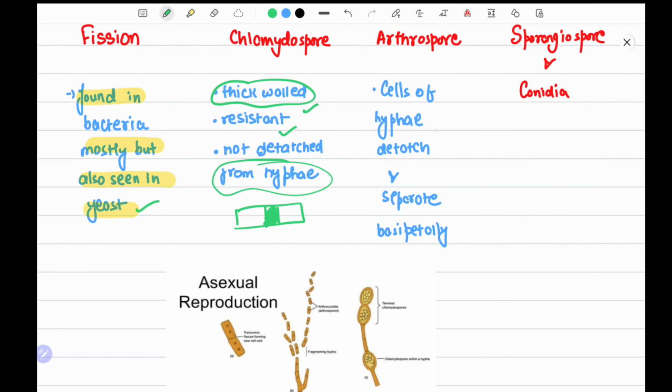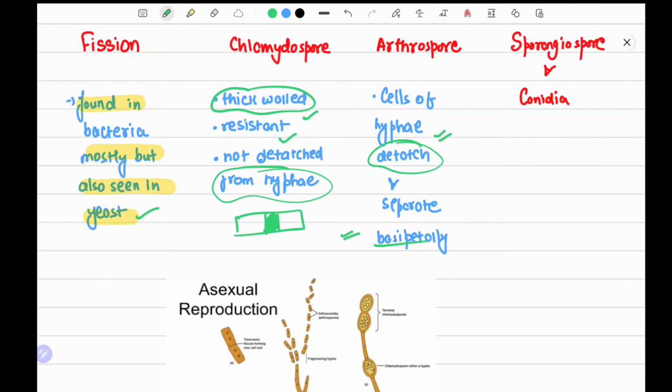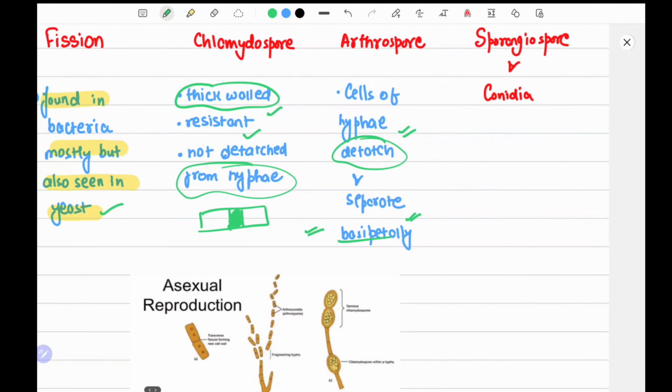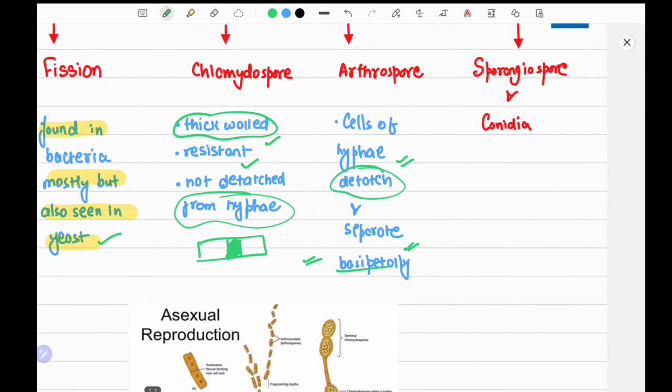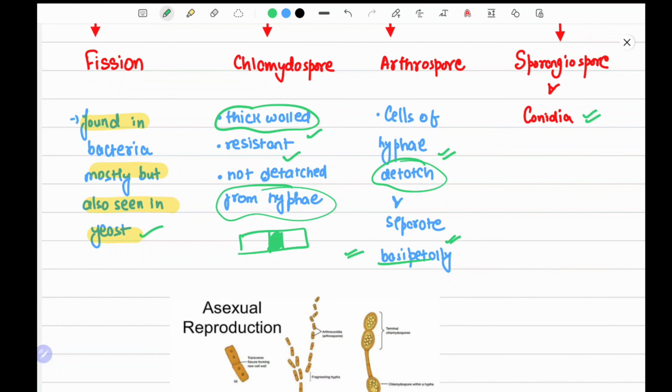Arthrospores are the cells of hyphae which detach and separate basipetally. I have told you about basipetal and acropetal arrangement in the breeding class, so you can check the lecture there and you will find what is basipetal and what is acropetal. Now, sporangiospore and conidia are also forms of asexual reproduction.